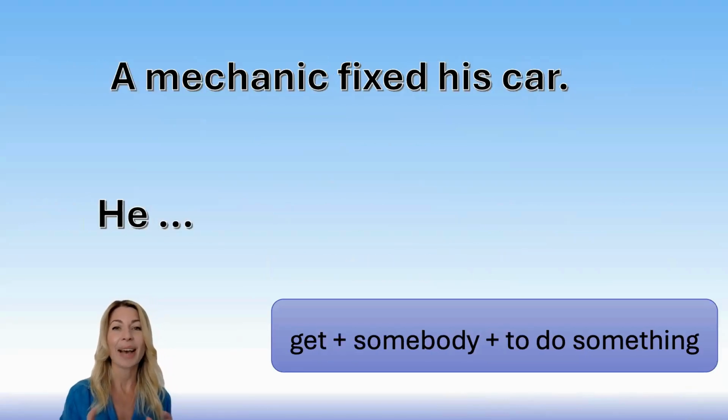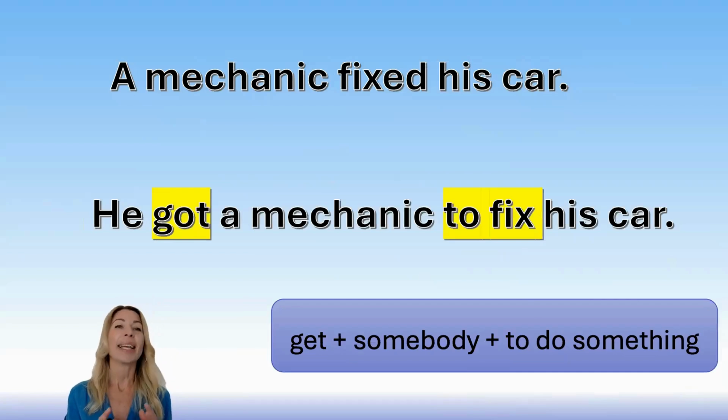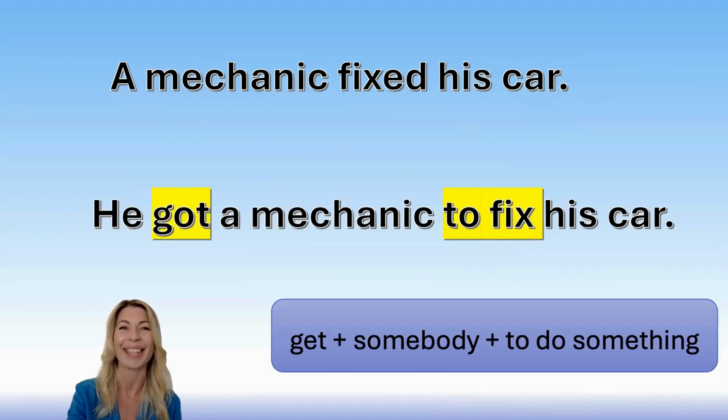Okay, and let's have something else. A mechanic fixed his car. And in this case, I'd like you to use the structure get somebody to do something. All right, and here is the sentence. He got a mechanic to fix his car. In this case, I'm using the past simple because the original active sentence, a mechanic fixed his car, is in the past simple tense.